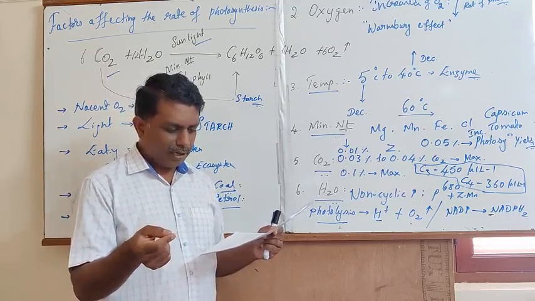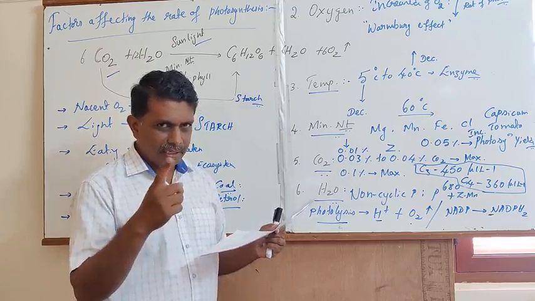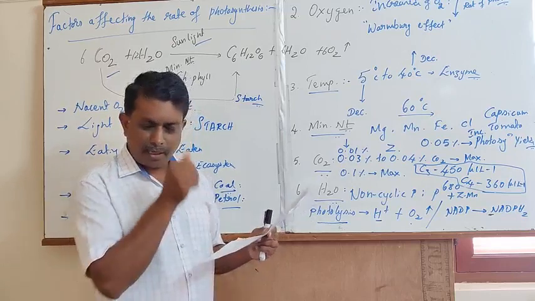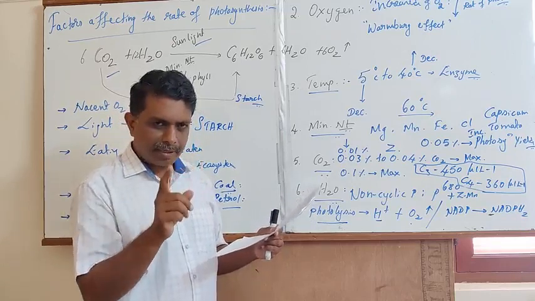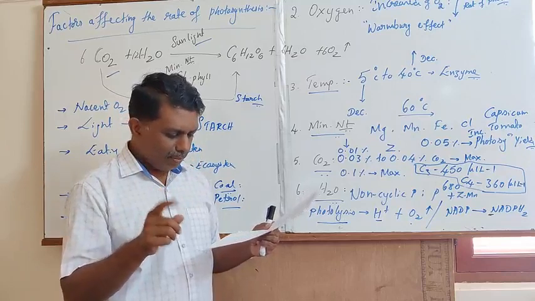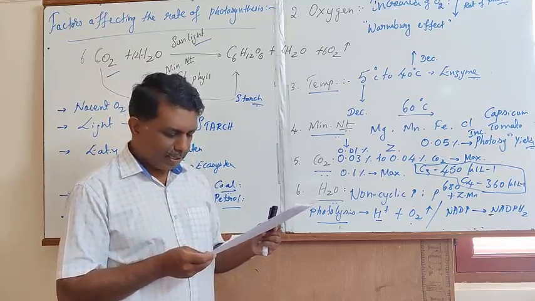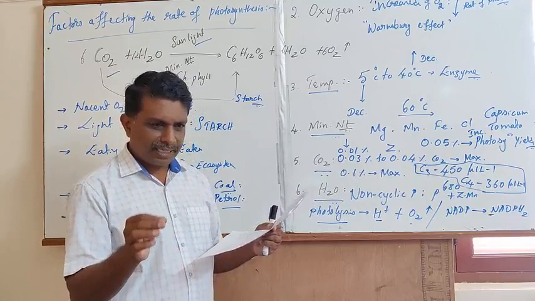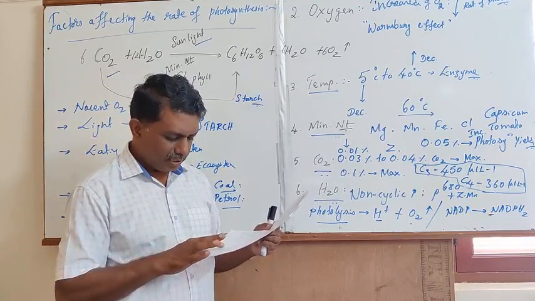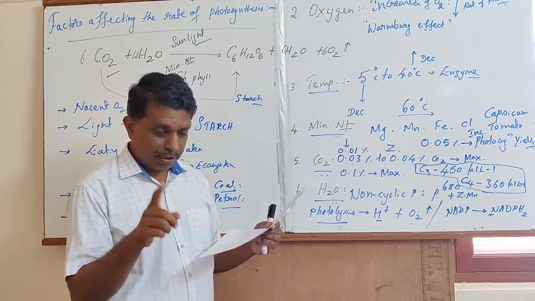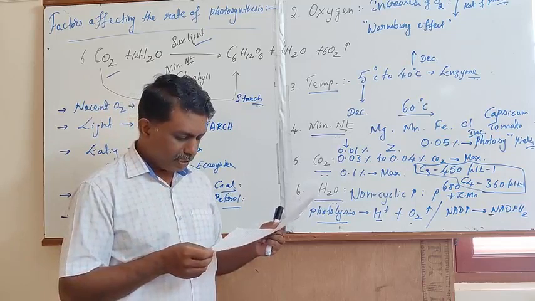As a result, the first stable chemical compound, 3 molecules of 3-carbon phosphoglyceric acid, is synthesized. In the second position, it is phosphoglyceric acid.